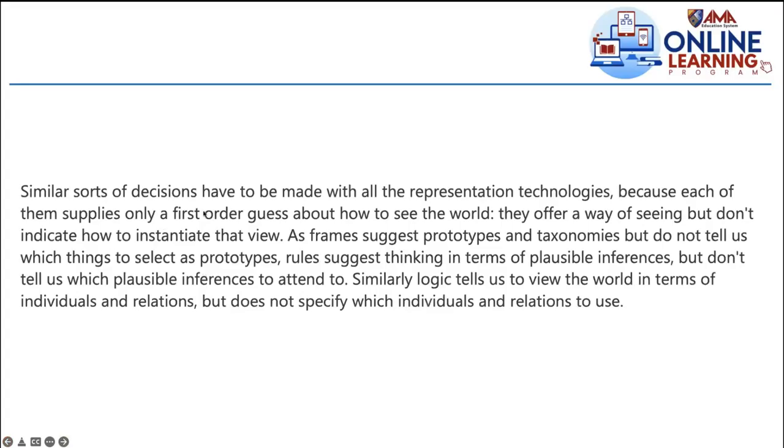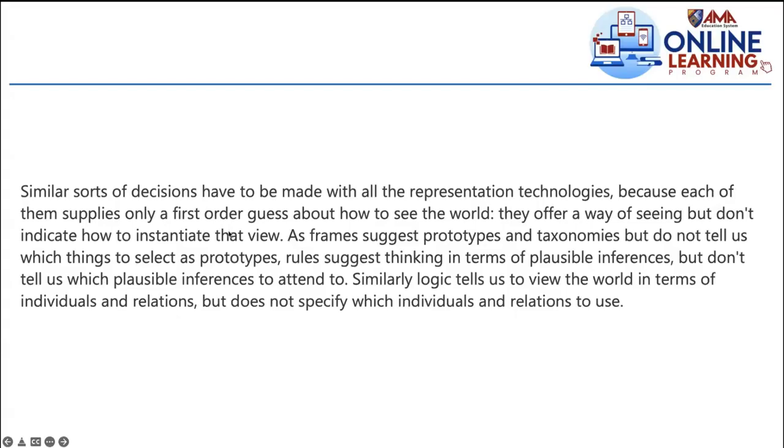Because each of them supplies only a first order guess. And what is that first order guess? It has to do with that choice, the selection of the KR technique. Because if you choose a frame, it will give you the first order guess. If you choose the rule, it will give you the first order guess.